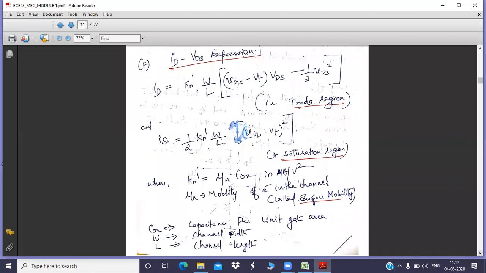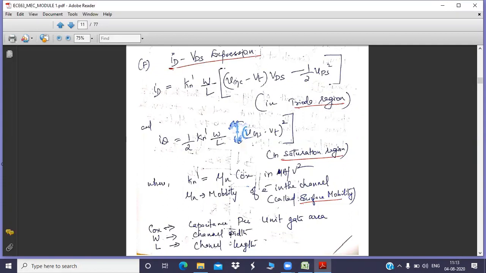The oxide layer has a thickness and acts like a capacitance. On the upper side of the oxide layer you have the gate, and at the lower side you have the substrate. So it actually acts like a capacitor. A capacitor means two conducting electrodes at either side with a dielectric in between. In the same way, this oxide layer, along with the two conducting metal plates at either side, forms a capacitance, which is represented by COX, the oxide capacitance.